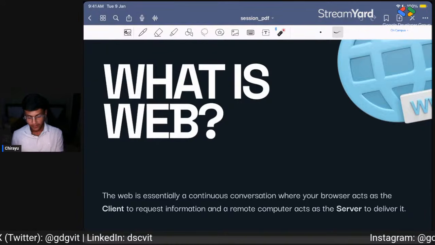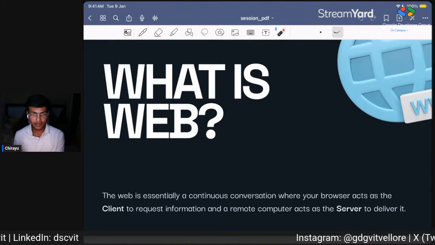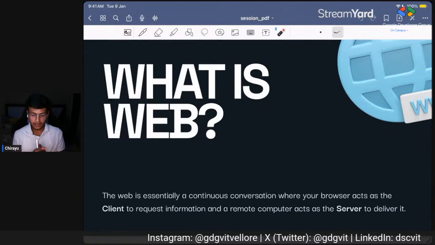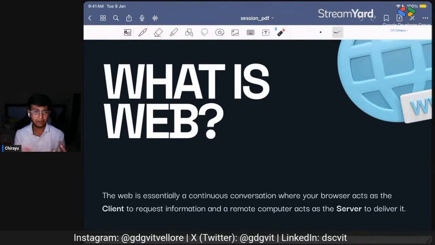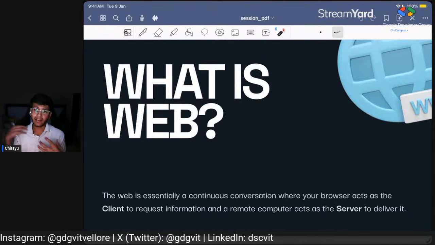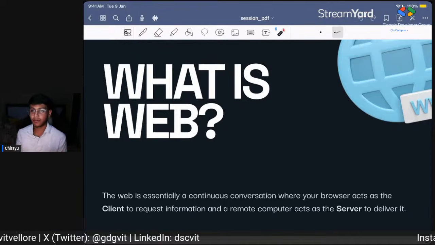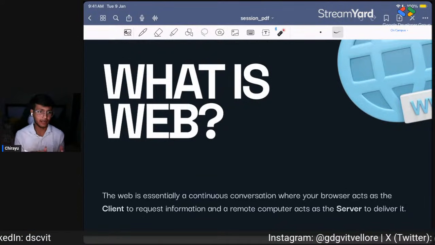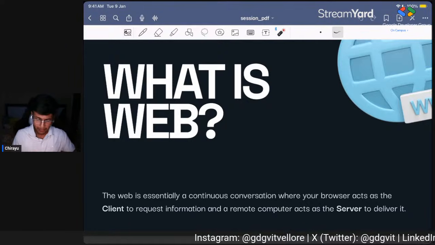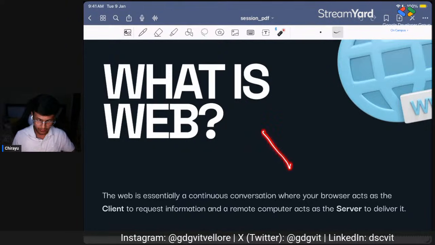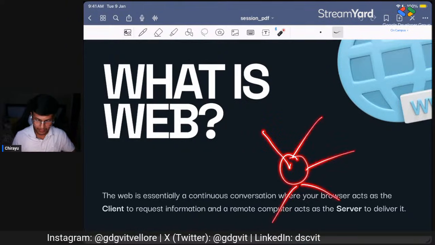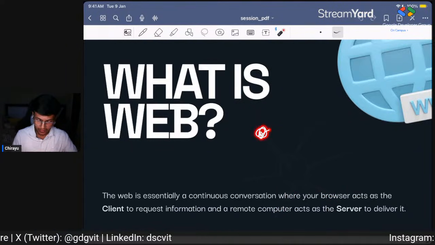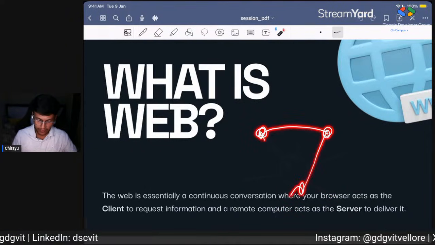So what is the web? First of all, the web is nothing but a connection of many computers, many clients, many servers. You can relate this to a spider web, which has many threads, and every node can reach every other node.